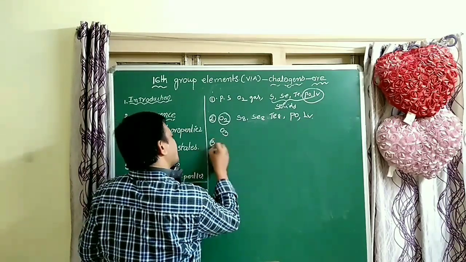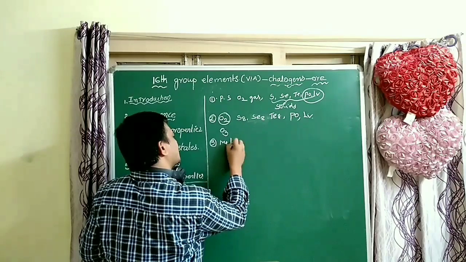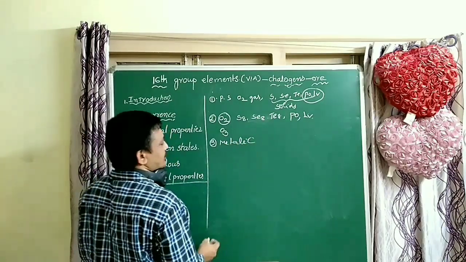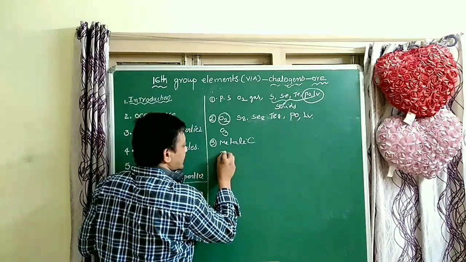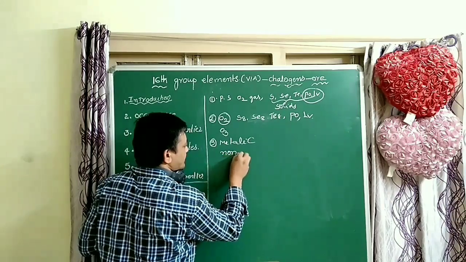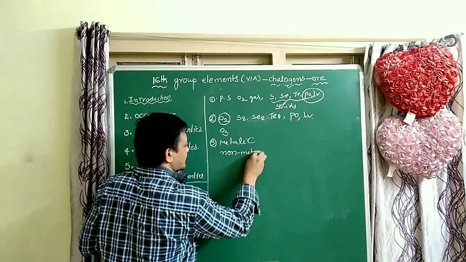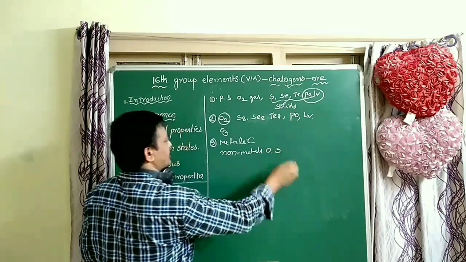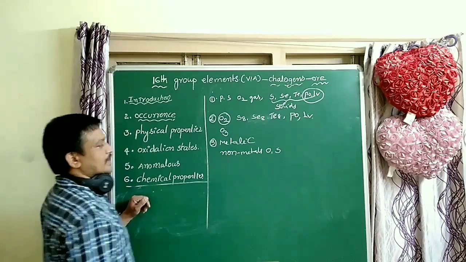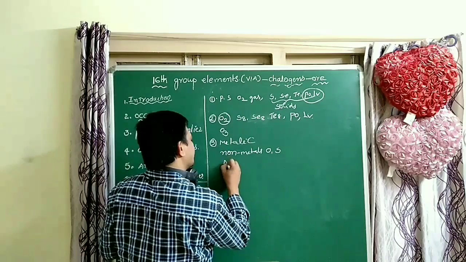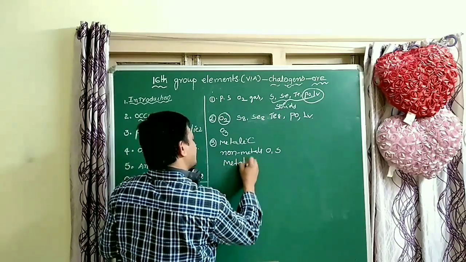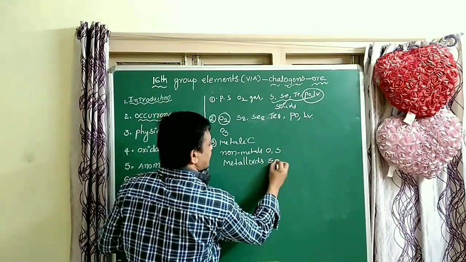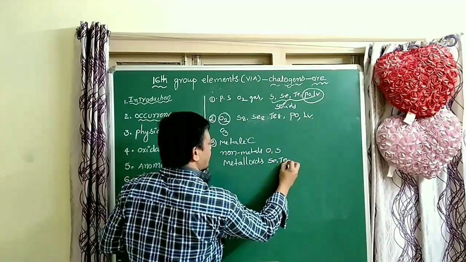So next, metallic character increases from top to bottom. Here, oxygen and sulfur are non-metals, and selenium and tellurium are metalloids.